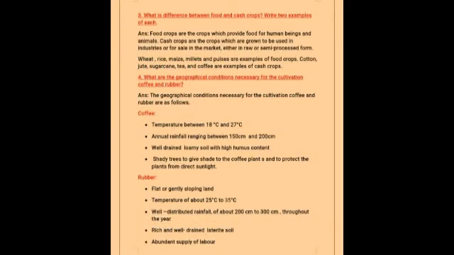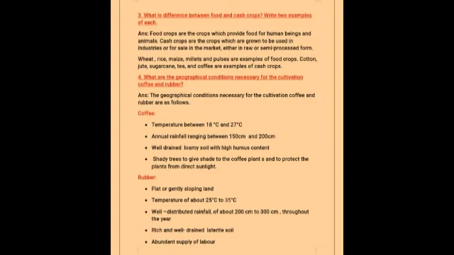So next question, what is the difference between food crops and cash crops? Write two examples of each. Food crops are the crops which provide food for human beings and animals, and cash crops are the crops which are grown to be used in industries or for sale in the market, either in the raw or in the semi-processed form. Wheat, rice, maize, millets and pulses are examples of food crops, and cotton, jute, sugarcane, tea and coffee are examples of cash crops.